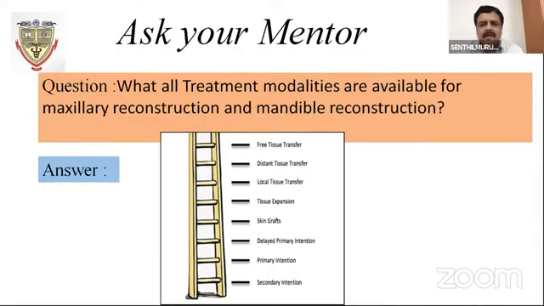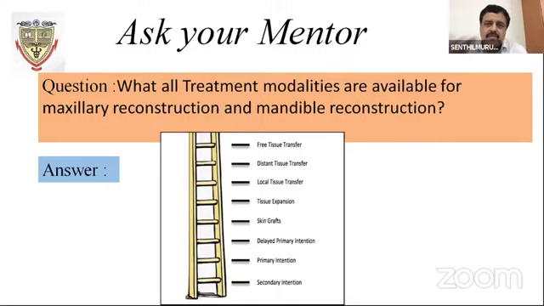What is the challenge on the donor side? All donor sides will have some kind of morbidity, especially the radial forearm flap. It is the easiest flap, like child's play for all maxillofacial surgeons. It has very superficial anatomy, pliable skin, and is ideal for palate, tongue, cheek, whatever it is. You can make a double barrel and fold it, with mucosa on one side and skin on the other. But still, the donor site morbidity is very high with that: contracture, and the patient may develop carpal tunnel syndrome at a later period of time. These are the drawbacks. So any surgical site will have some kind of complication that has to be identified early and addressed.